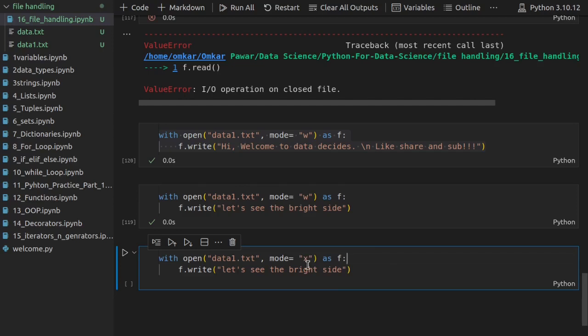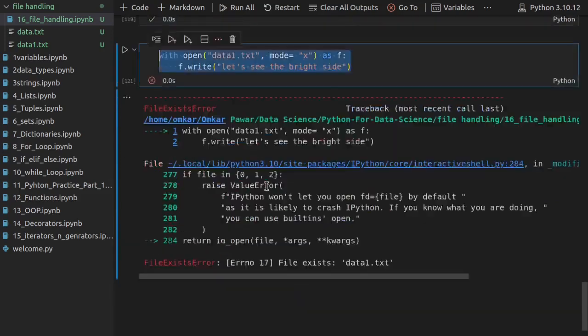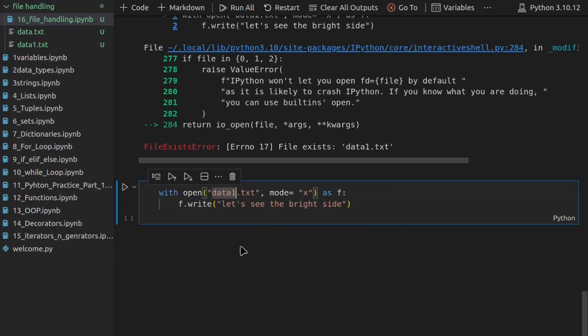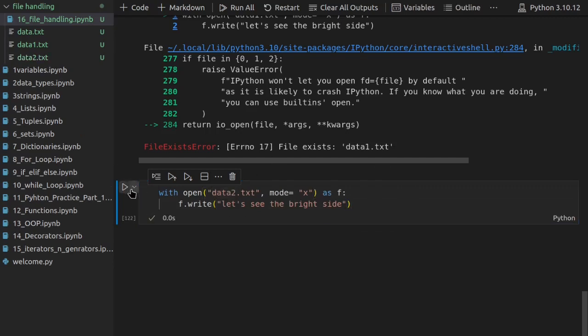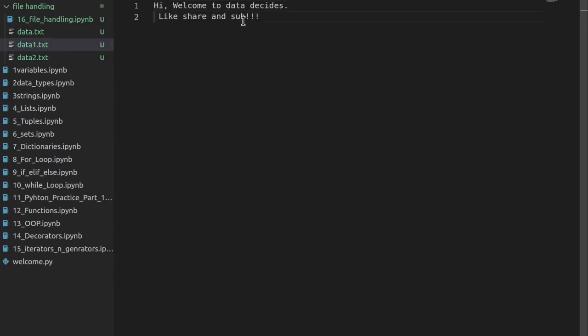That means the files which did not exist before. Right now if I try, because see, my data1 already exists, and I run this, it gives me an error saying this file already exists. Now I will try to create data2.txt. It will not give me any error and it will run successfully because it is used only for exclusive creation. But let's say that you want to add further information inside this file only, right?